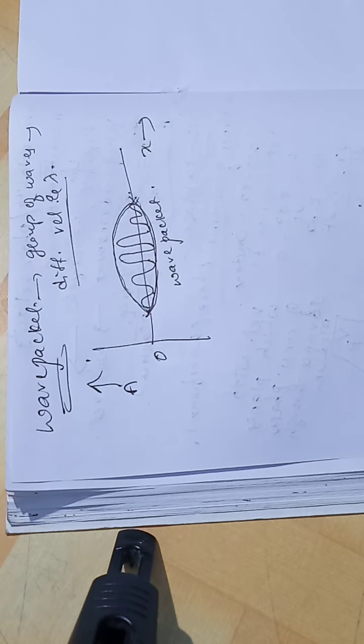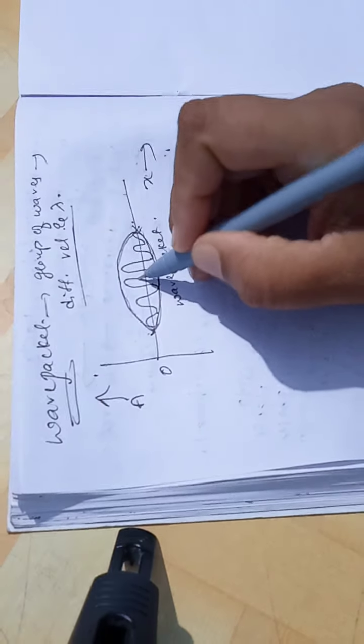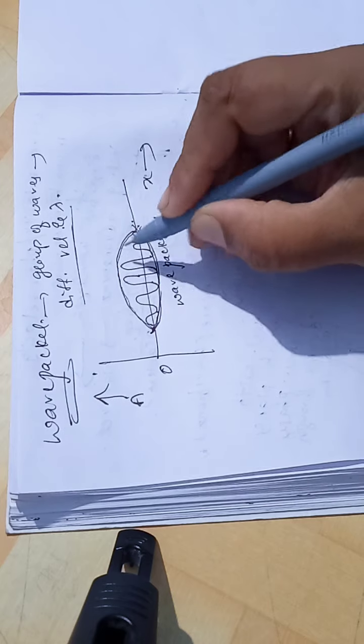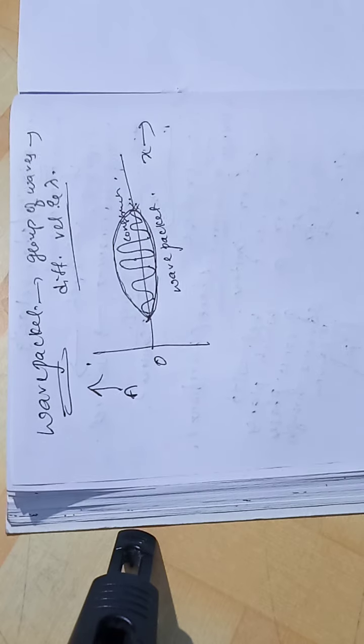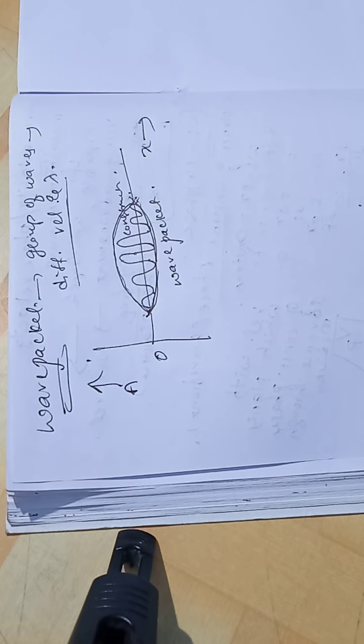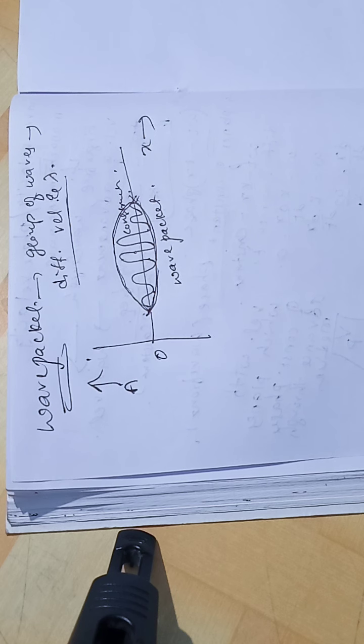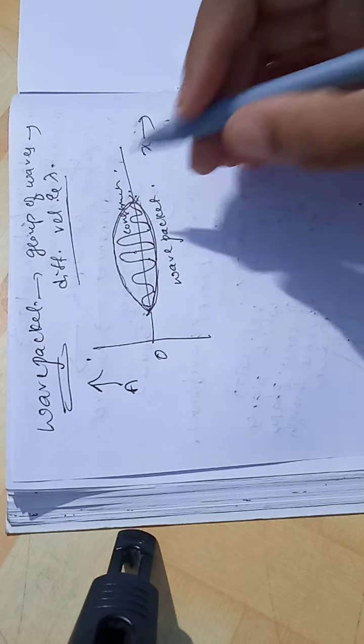Now inside this small region they interfere constructively. So over a small region of space, a particle can be located.